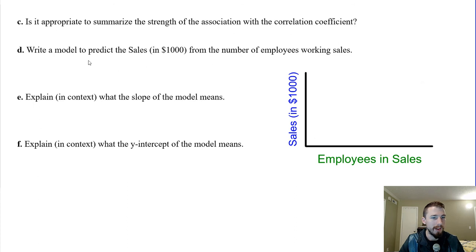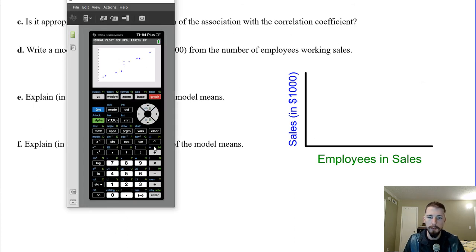All right, write a model to predict the sales. So to get the model, we have to go to stat, and we arrow over to calculate, linear regression, which is the 4th option. We can just hit 4. We're going from list 1 to list 2. I'm going to go ahead and store the regression equation because we're going to use it later, as variables, y variables, function y1. Then hit calculate. And it stored it as y1 in case you're wondering, and it'll turn it on automatically. So if you hit graph again, there's your function.